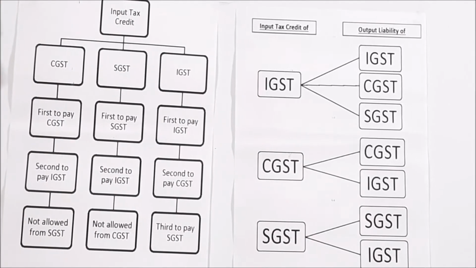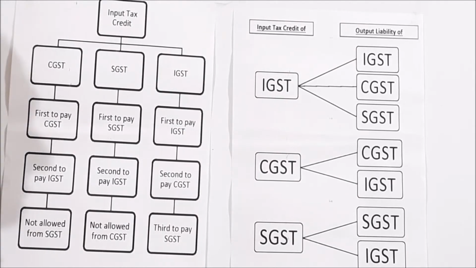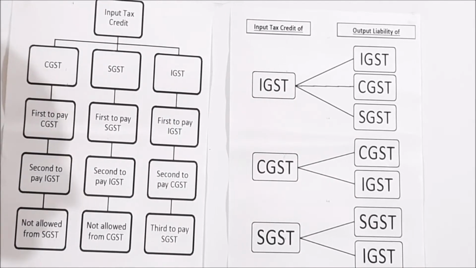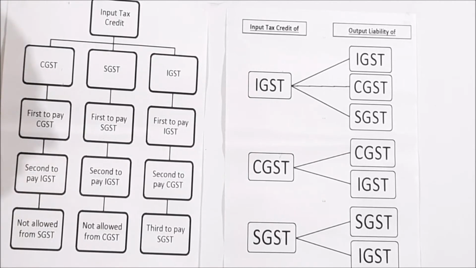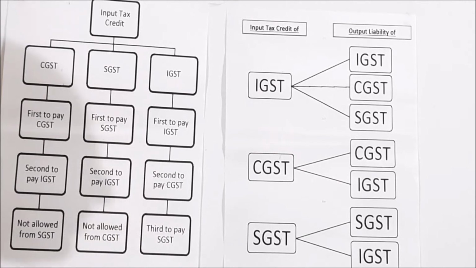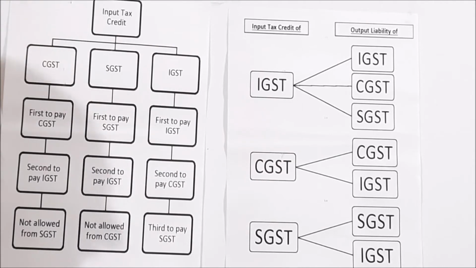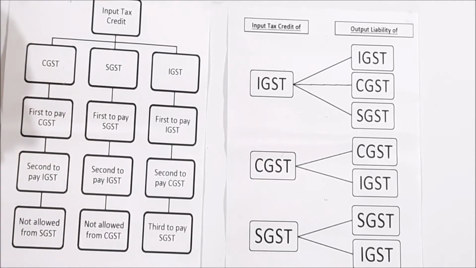Who will take a GST number? As per the normal norms, businesses which cross more than 20 lakhs per annum are going to have that GST number and are eligible for input tax credit. Otherwise, they cannot claim input tax credit.